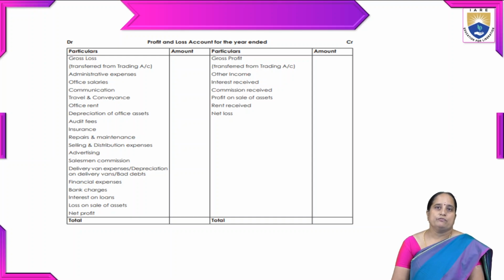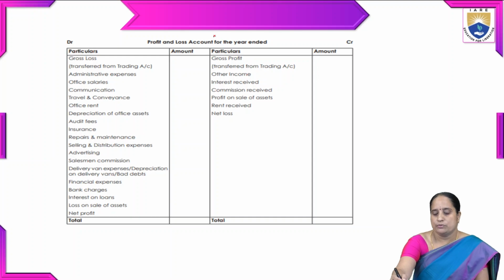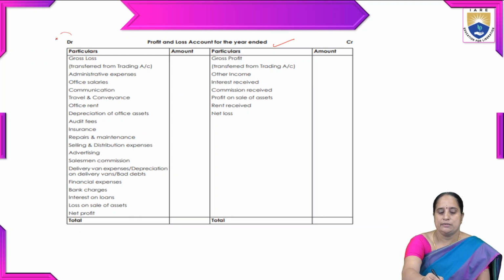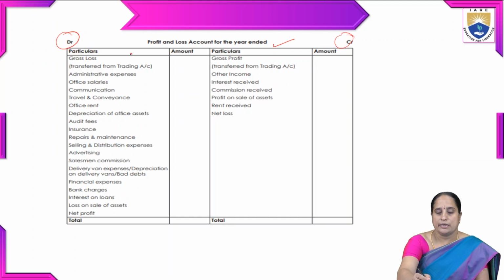This is the specimen of a profit and loss account. It should be like this. We have to write the heading of the particular table: profit and loss account for the year ended so and so year. The left hand side is the debit side, and the right hand side is known as the credit side. The expenses incurred in the business we write on the debit side of the profit and loss account, and whatever incomes we receive we mention on the credit side of the P&L account.